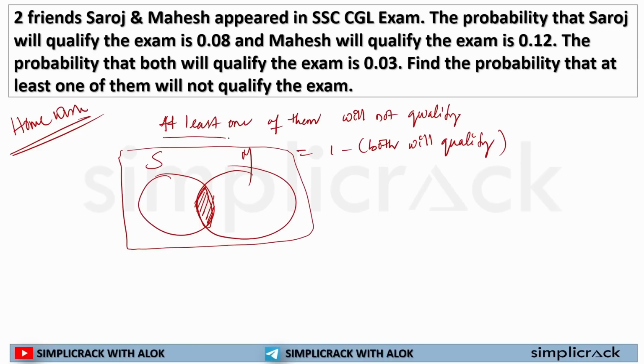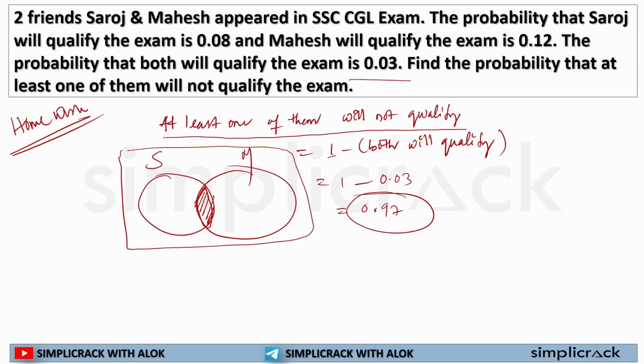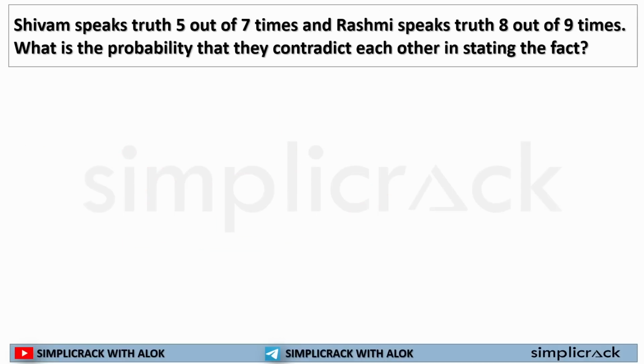So to find at least one of them will not qualify, I have to do 1 minus both will qualify. That is 1 minus 0.03, which is 0.97. That is the answer: at least one of them will fail the examination. This is how you will be solving Venn diagram questions. I have already solved it.